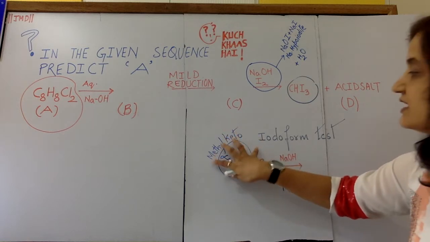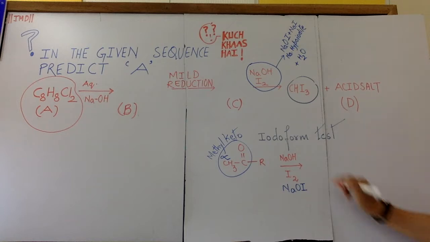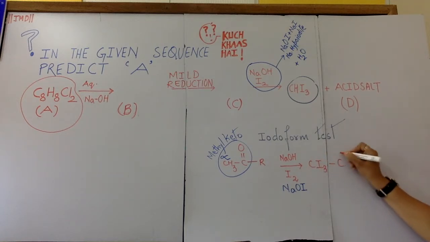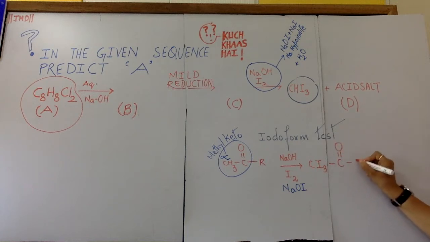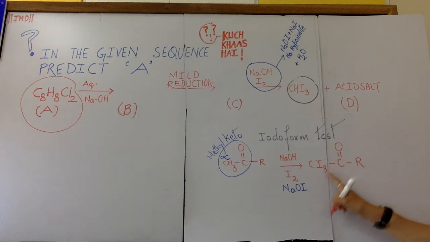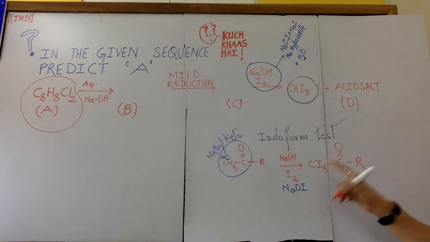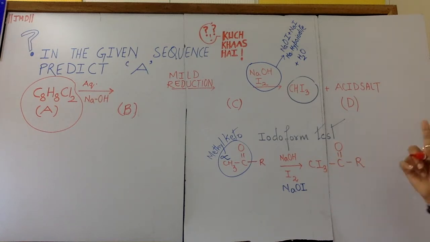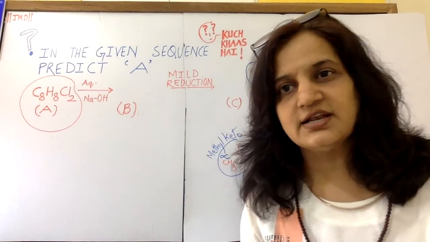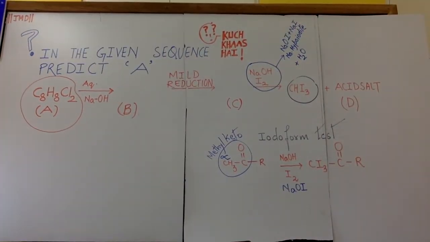The moment we get the ketonic form, the NaOI will do iodination and will convert the molecule into an iodinated molecule where the 3 alpha hydrogens are replaced by 3 chlorine or 3 iodine. If we replace by 3 chlorine, we call it chloroform test, and if we replace it by iodine, we call it iodoform test. We have already discussed all this in the class. We have studied all these reactions, but just for revision, I am revising it once.